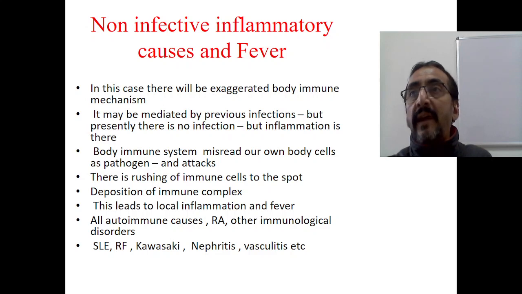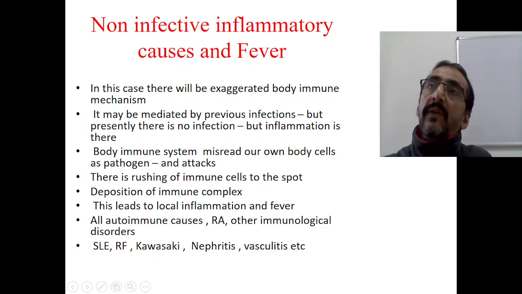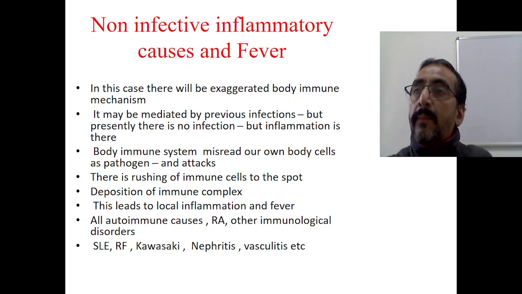Now suppose a patient has had a viral fever a few days back. The fever has come and the fever has gone. Now because of the viral fever, the body immune system gets overexcited and starts producing some antibodies against particular body tissues, maybe in the joint, maybe in the renal system, maybe somewhere else. Some of the antibodies produced by the body immune system are going to damage our own body tissues. Why are these antibodies produced?